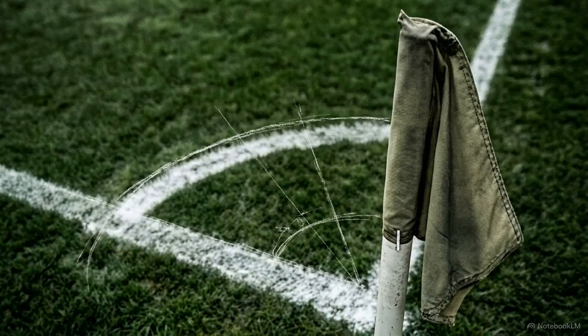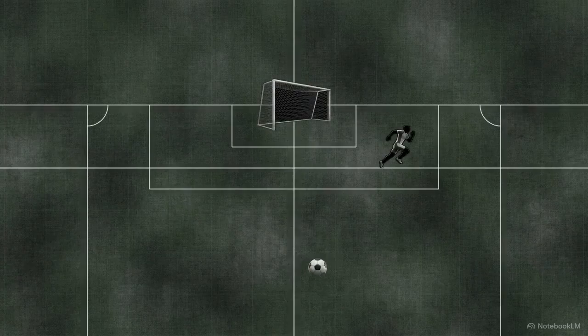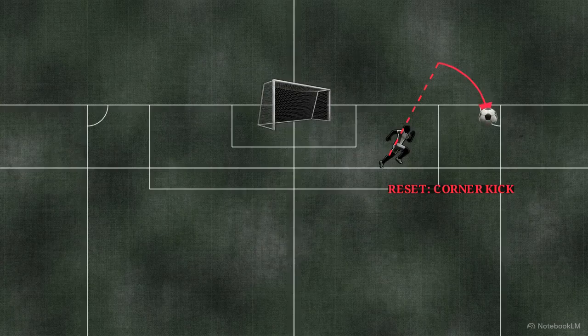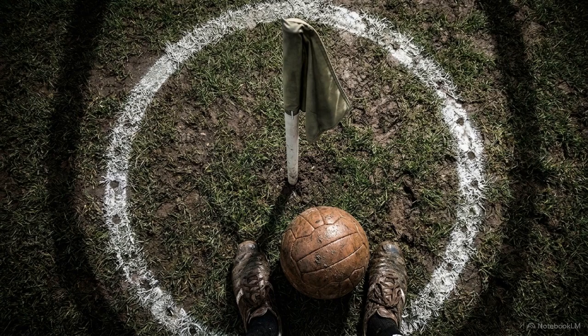Law 17 defines the corner kick. When a defender touches the ball past their own goal line, play restarts at the corner arc. Opponents must maintain a 10-yard distance, creating a high-pressure crossing opportunity.